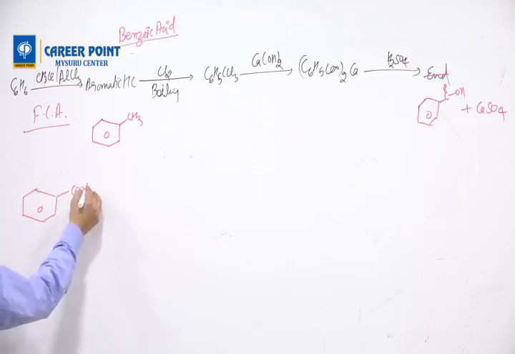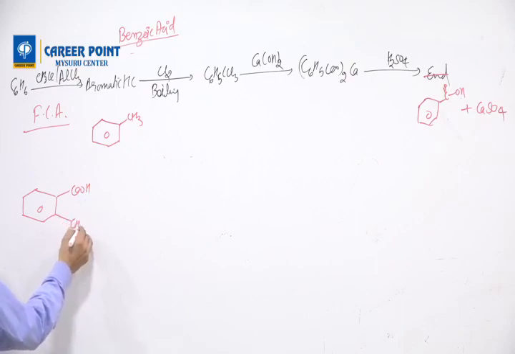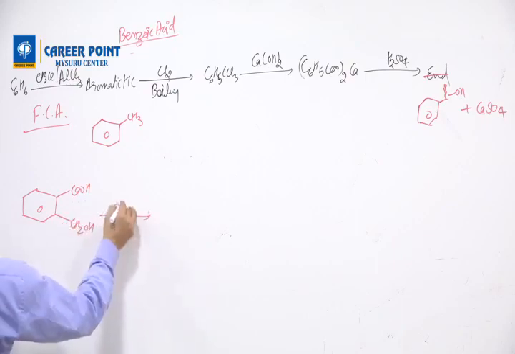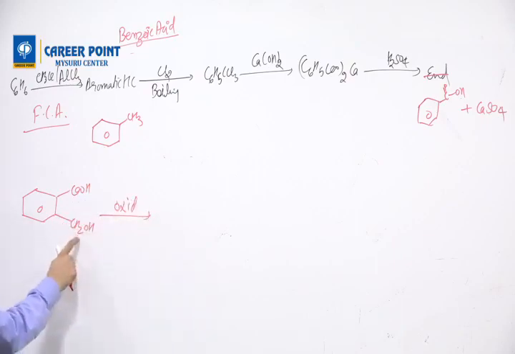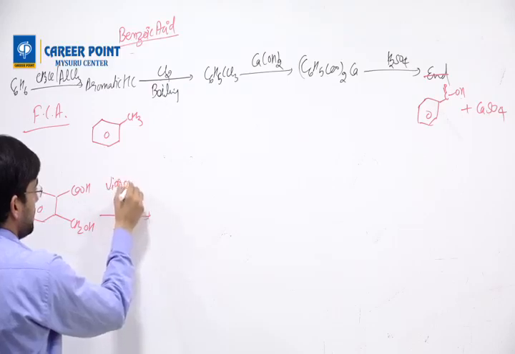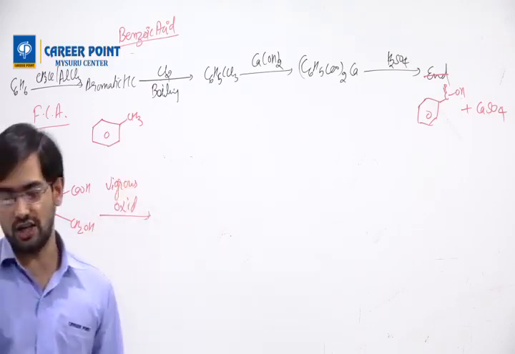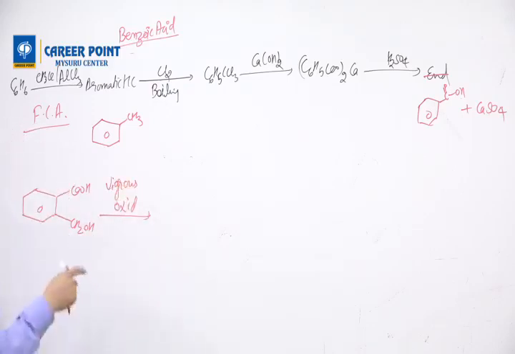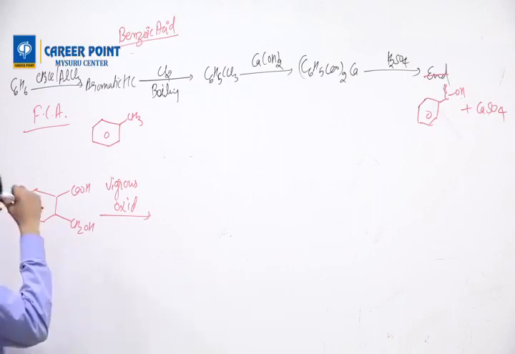Here you have already been oxidized, but this will undergo oxidation. If this undergoes oxidation, alcohol will become aldehyde. But I'm saying vigorous oxidation. The word used here is vigorous. Vigorous means I'm not stopping at one oxidation, I'm doing one more time.